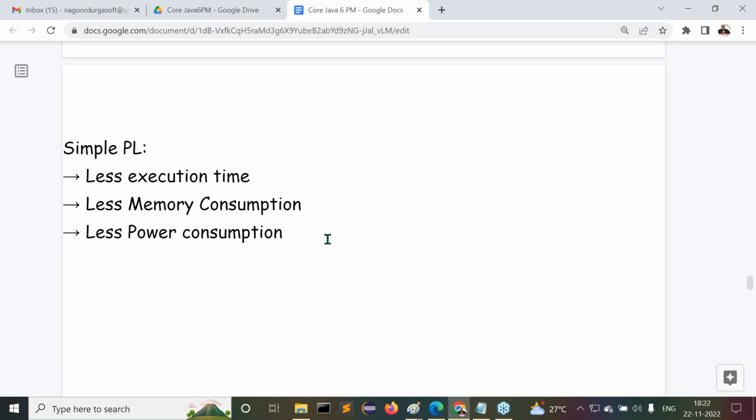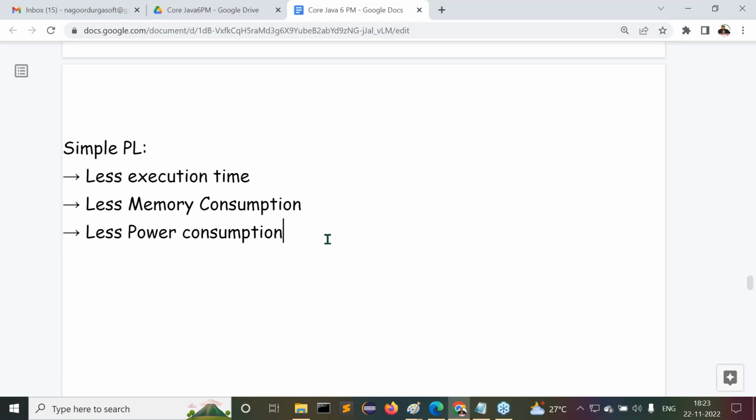Why is the programming language simple? The reasons they have given are these three reasons here. What are the three reasons, guys? Now tell me. Less execution time. What is the second one here? Lesser power consumption, sorry, less memory consumption. What is the third reason here? Lesser power consumption. These are the three reasons why this Sun Microsystems provided new programming language is now a simple programming language.